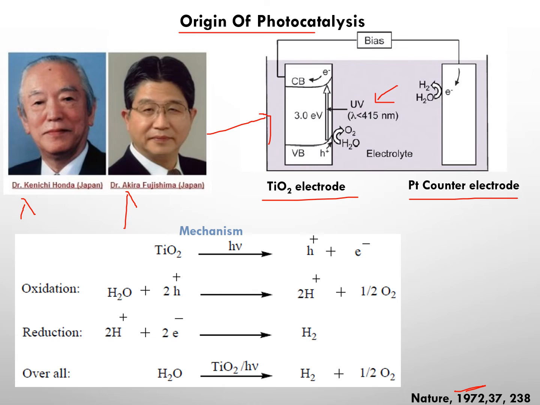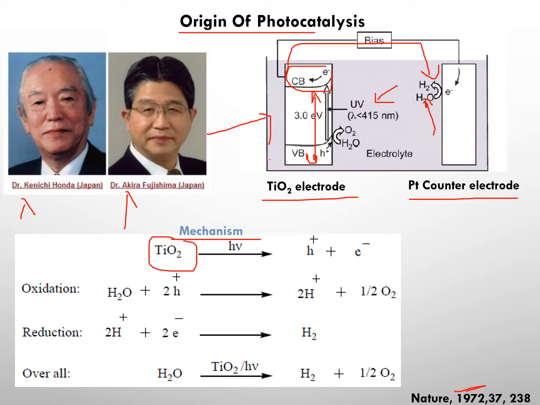and they irradiated it with UV light. What they found is that whatever electrons are there, these electrons are moving from this bias to the counter electrode, and hydrogen is being produced, and we are getting the hydrogen produced. So then they explained the mechanism.